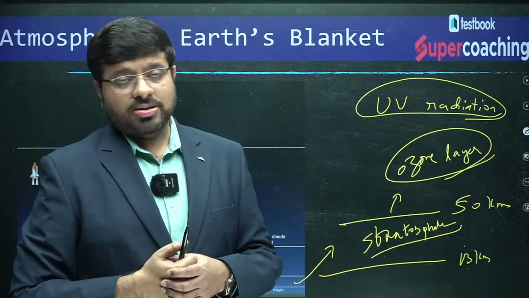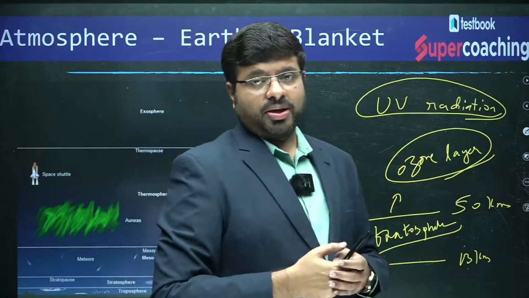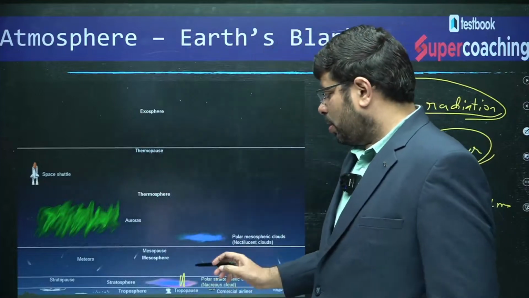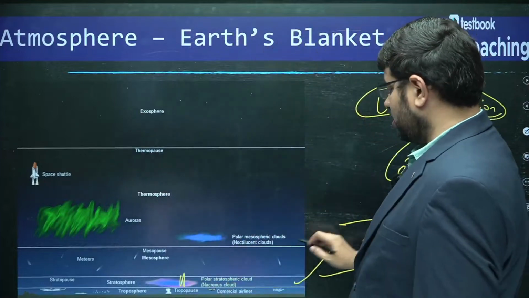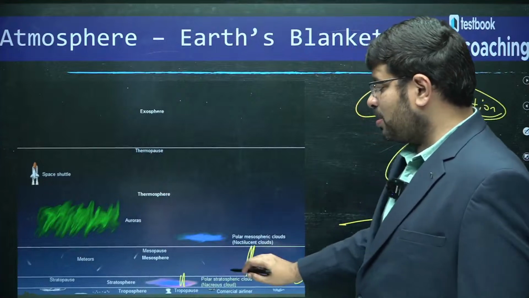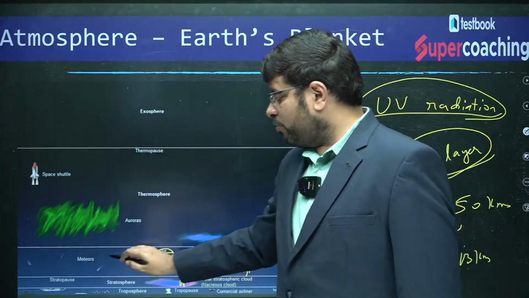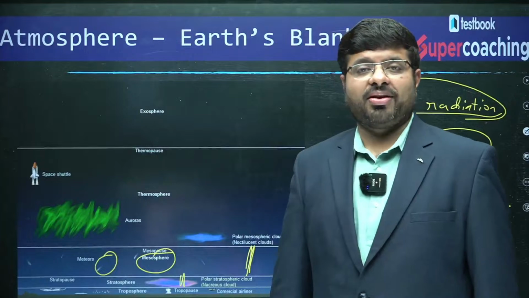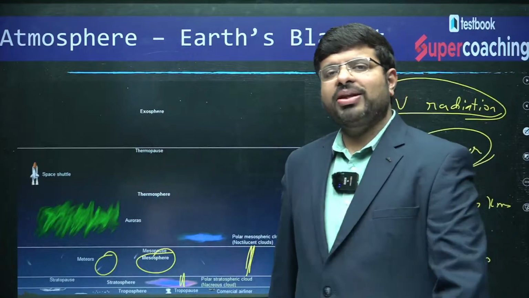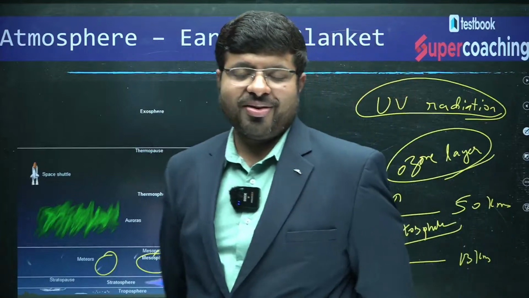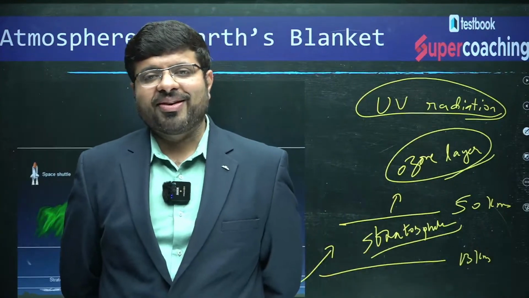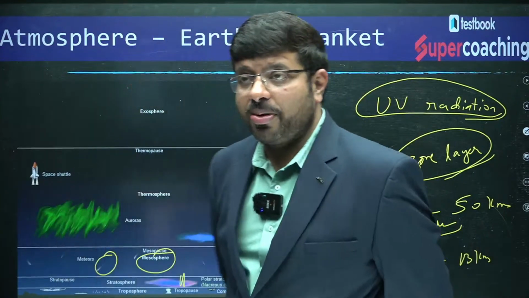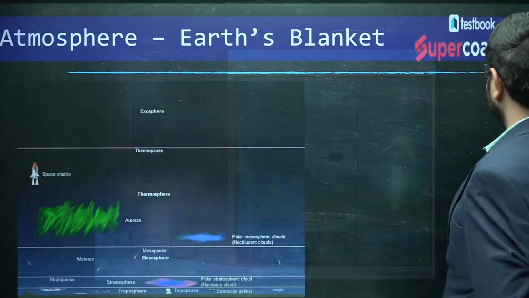And another such spectacle of the Earth's atmosphere, you will see that the next layer beyond 50 kilometers until 80 kilometers is the mesosphere, where you find meteors start burning. By the way, why do you think that meteors start burning? What is the reason? Anyone? Why do meteors start burning here? You can see clearly in this picture, right?